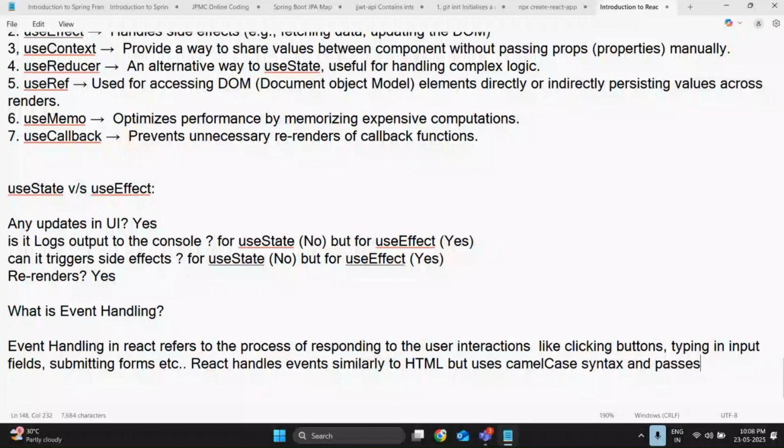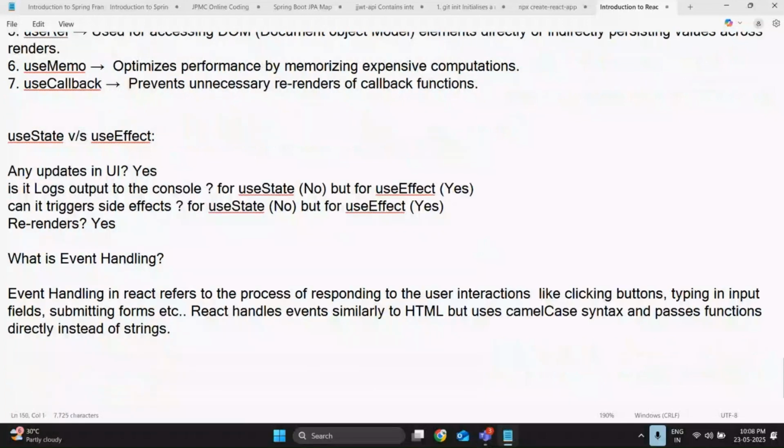Event handling in React refers to the process of responding to user interactions. Whenever we click on any button, or whenever we are typing, or filling any details in a form like name, gender, and so on, it is going to respond to the user actions. After filling the form, whenever we click on submit or register or any button, that is submitting the form. This is handled by the event handling concept. React handles events similarly to HTML, but uses camel case syntax and passes functions directly instead of strings. Clear?